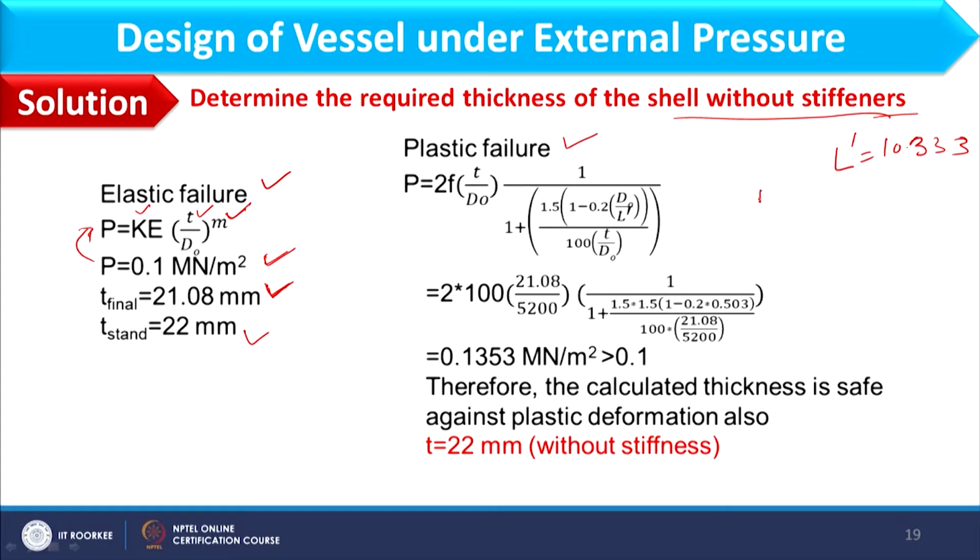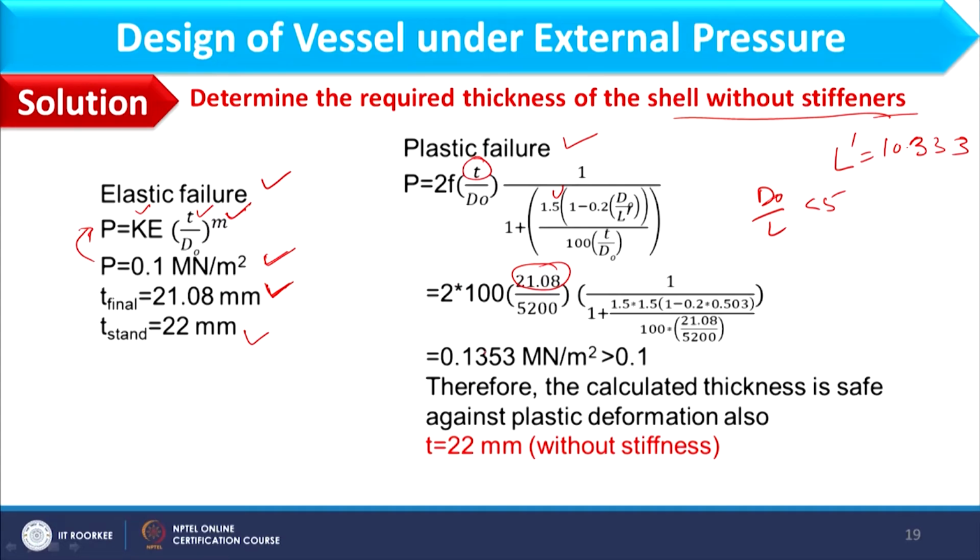So, as D naught by L is less than 5, I will use this expression. Here I should write U also, which is 1.5%, and then I will write all parameters, and T whatever I am having, that T should be the minimum thickness, because when vessel satisfies the condition for minimum thickness, it can withstand with standard thickness also. So, here we are considering 21.08.